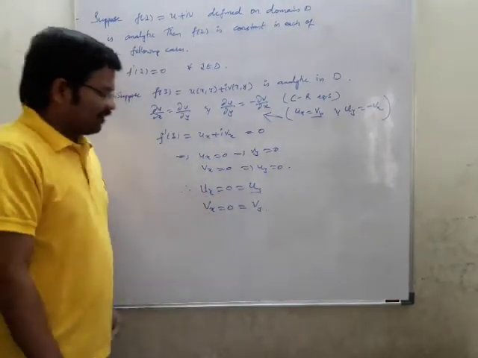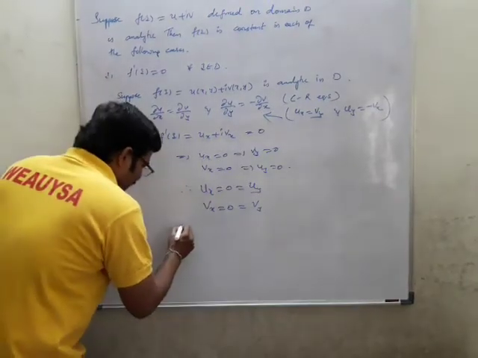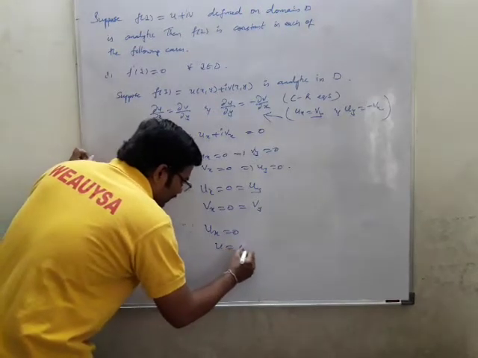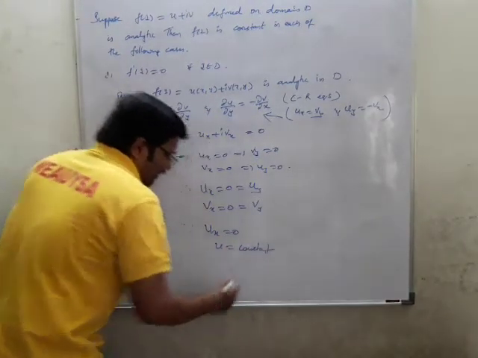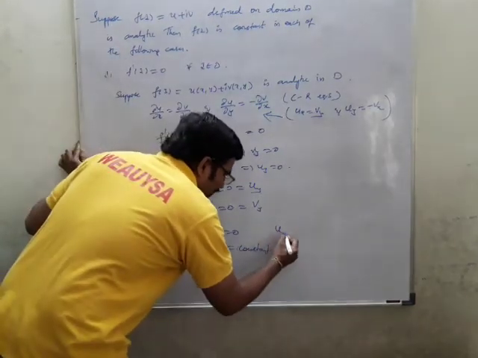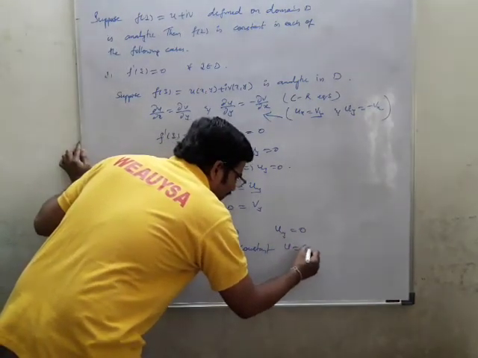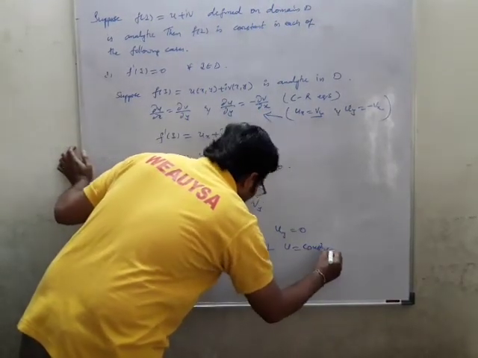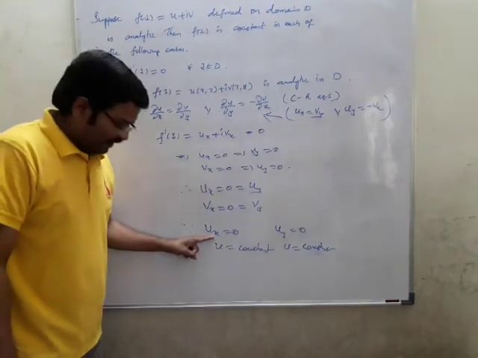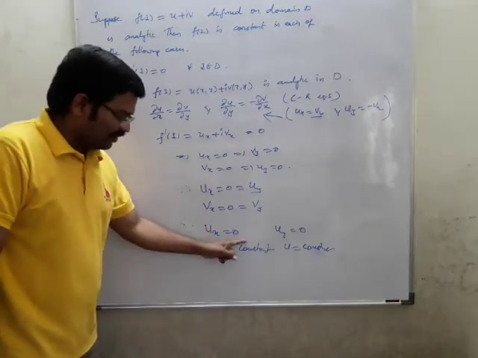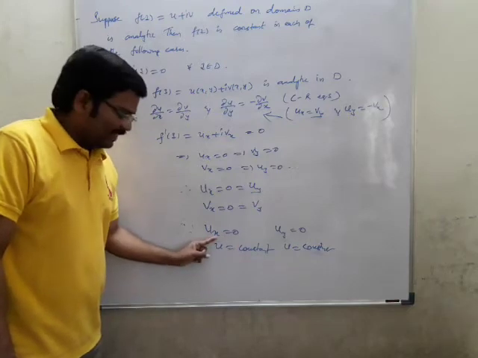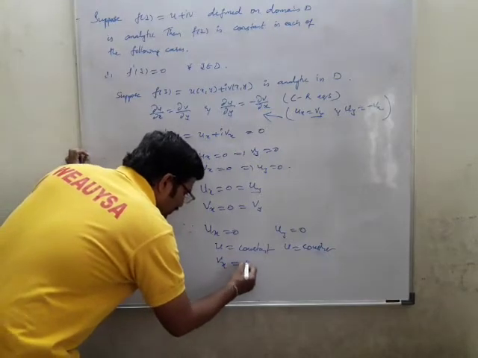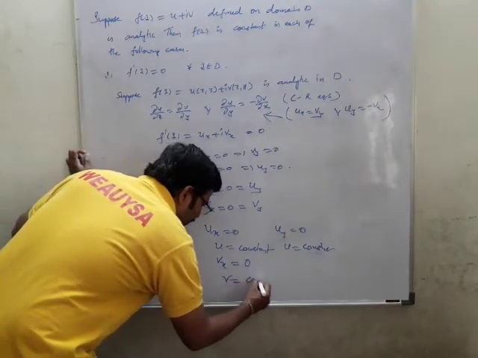So whenever it is equal to 0, since ux equal to 0, then u becomes a constant. And uy is equal to 0, then u becomes a constant. In a similar fashion, how did you get constant? Ux is a derivative. So if you integrate on both sides, the derivative and integral get cancelled, and you get a constant. In a similar fashion, vx is also equal to 0. So v is nothing but equal to constant.